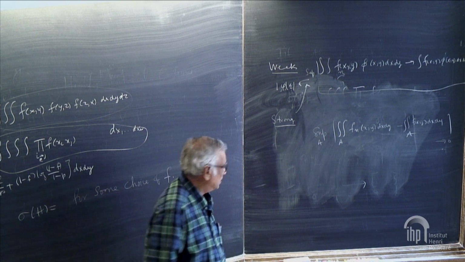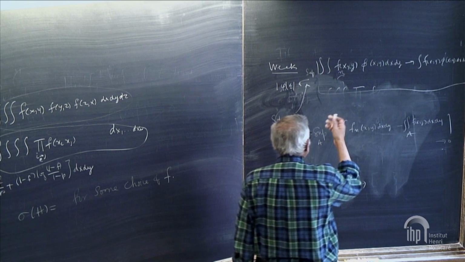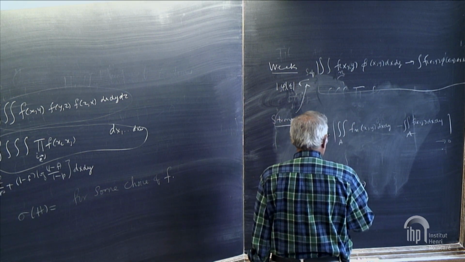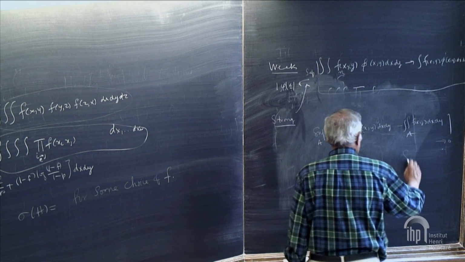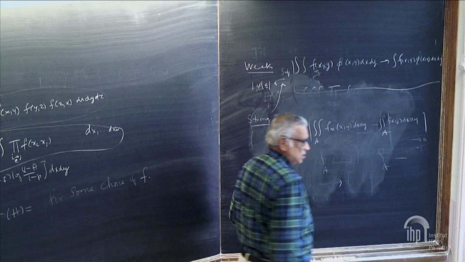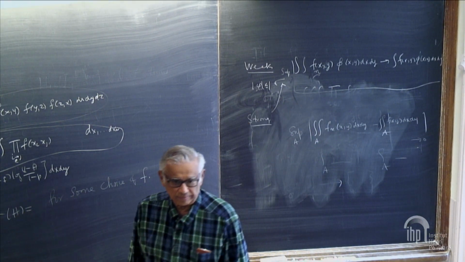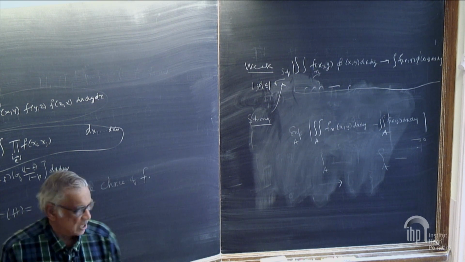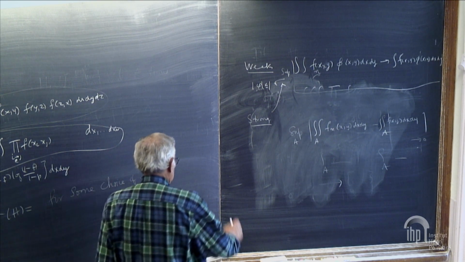Weak topology, since they're all bounded densities anyway, is just the same thing, just for each A, without any uniformity. But A is any Borel set in the square.